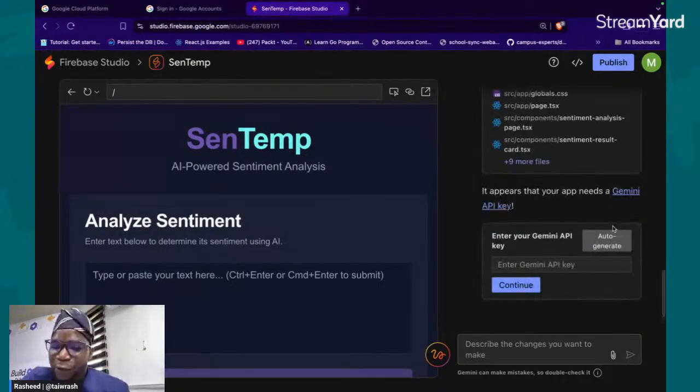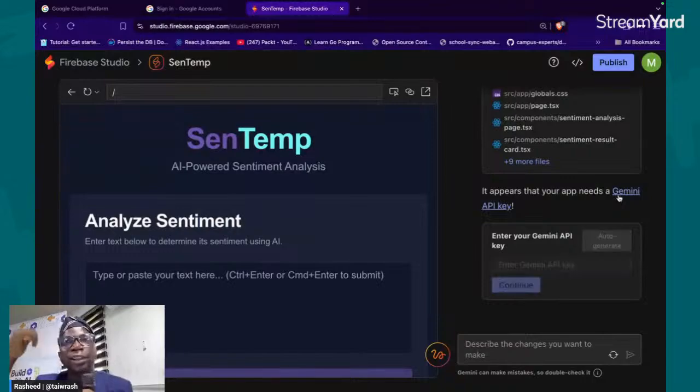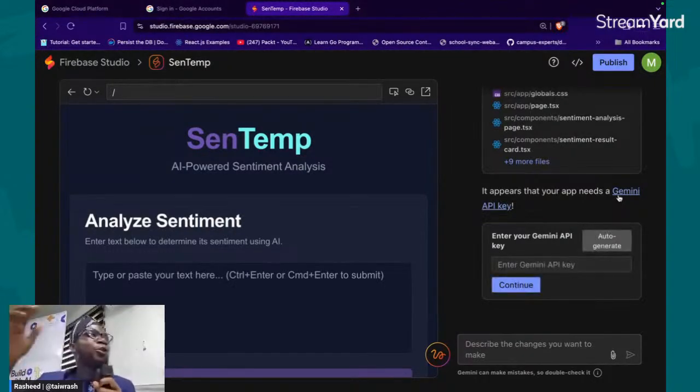Okay, now if you scroll down, if you've not clicked anything at all, you'll be able to see where I'm hovering now. This right-hand panel is asking that I need access to a Gemini API key. And I showed us how to get an API key the other time, right? So if yours is not showing this, you can follow that process that I talked about in my slides. Go to Google, type Google AI Studio, and then click the first link and sign in.